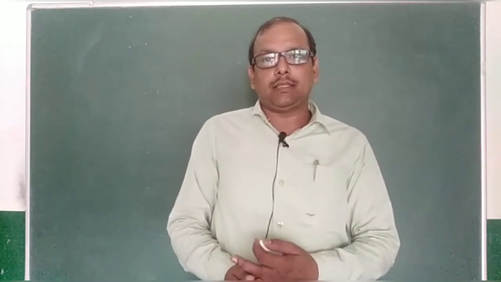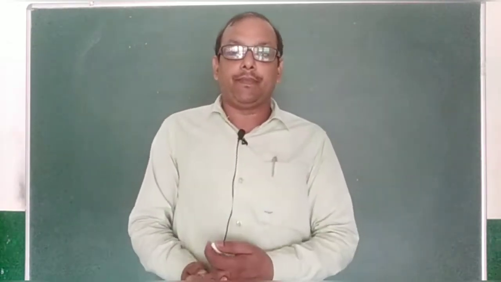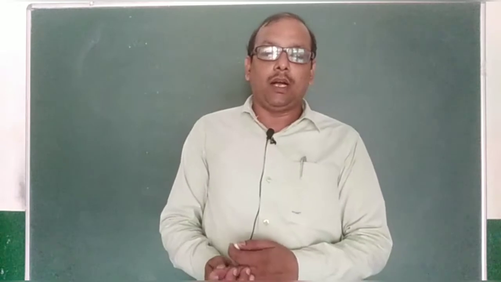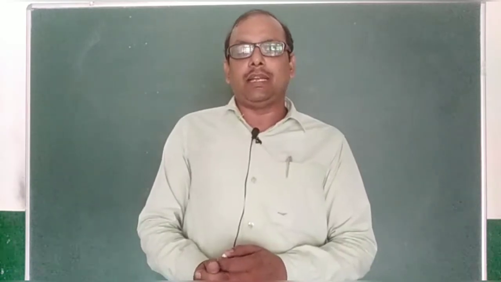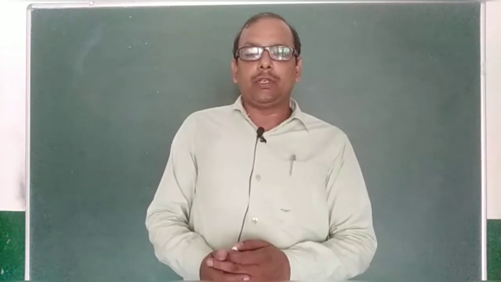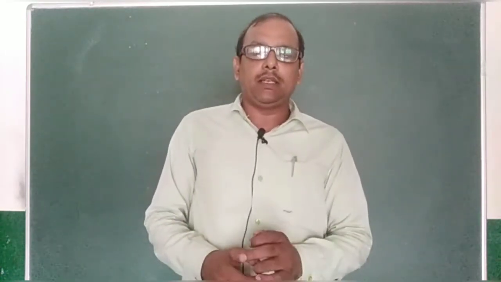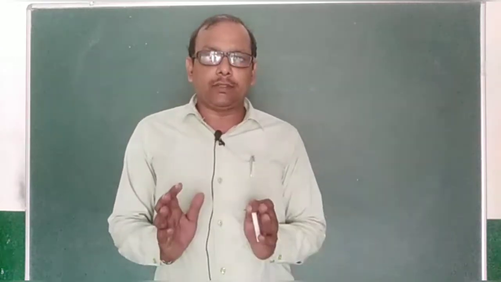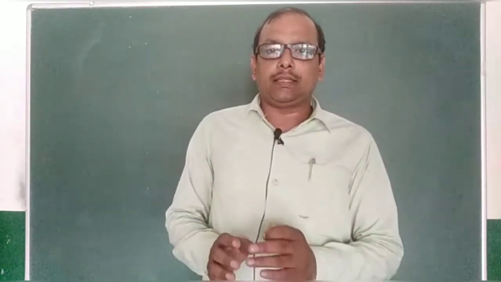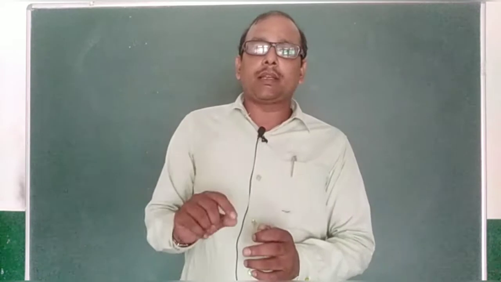In the previous class, in the previous video, I explained how to pass journal entry at the time of issue of shares in a normal situation, issued at par and issued at premium. Today, I am going to explain how a journal entry can be passed when a company issues shares in consideration other than cash.